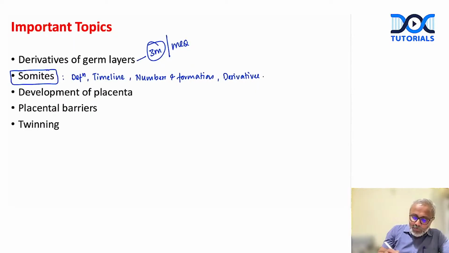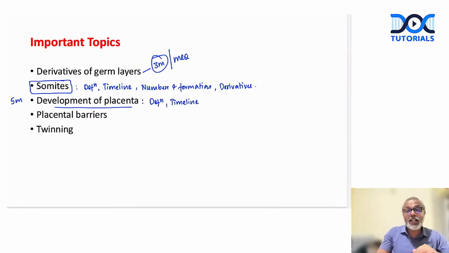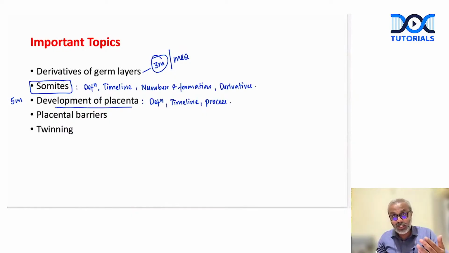Then development of placenta, right? This is again an important 5-marker question. So in development of placenta, what do we do? First, we try to define what is placenta. Then we talk about when exactly the placenta starts forming. Then we explain the process, how exactly the development of placenta begins. Now, in this process, we will try to describe the formation of the primary villi, secondary villi, and tertiary villi. We try to describe the parts of the placenta and describe the structure of each of these villi.